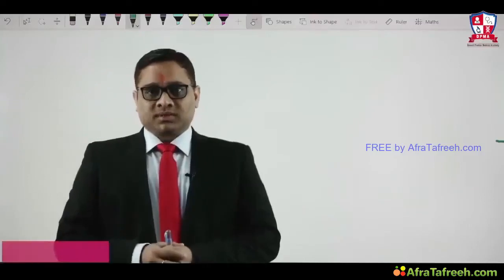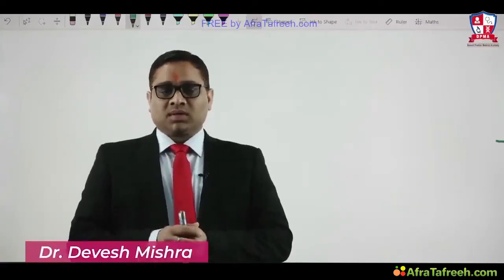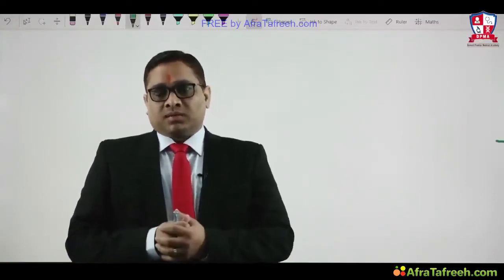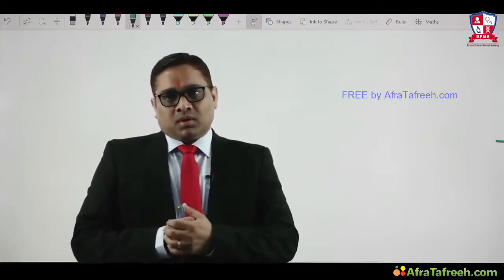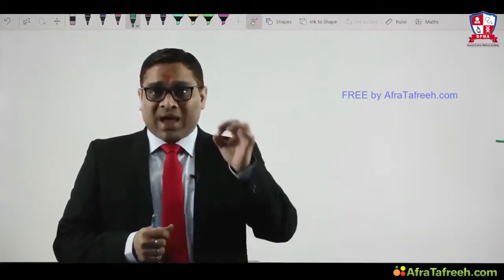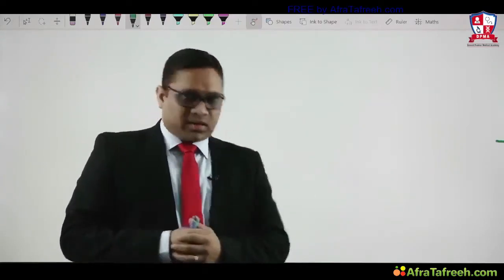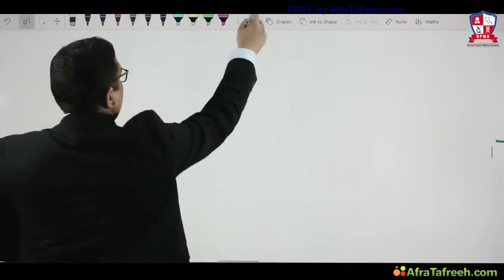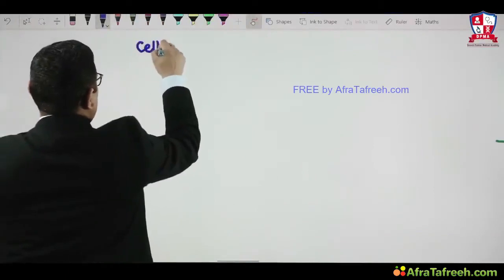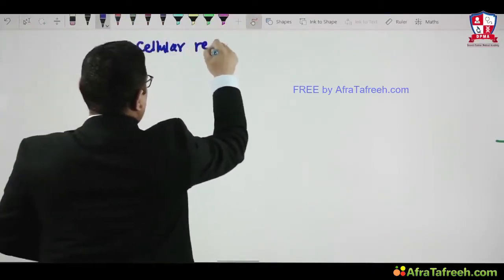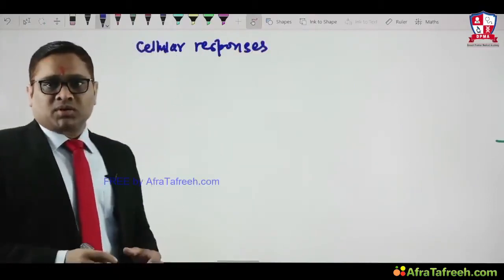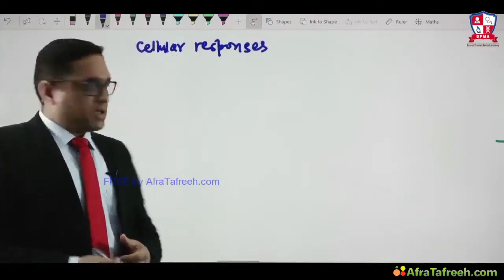So today we are going to discuss chapter number 1, cellular adaptations and cell injury. Here first I would like to introduce the concept of responses of cells to various types of stimuli. So now we will start from this. What are the responses of these cells to various types of stimuli? We are going to discuss cellular responses to different types of stimuli.